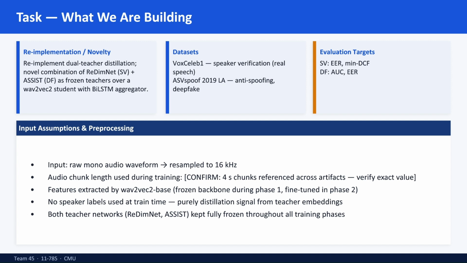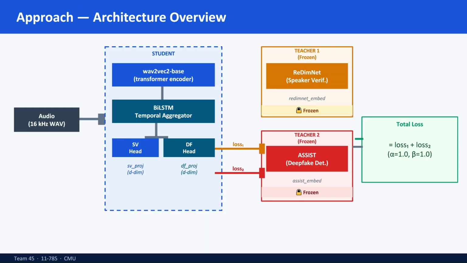Data quality is the foundation of any distillation process. We utilized VoxCeleb1 to provide the diverse and real-world dataset, and we are using the ASVspoof 2019 dataset to provide the synthetic audio necessary for training the deepfake detection head. To ensure consistency, we are using standardized audio at 16 kHz. We are processing them in 4-second chunks to maintain a manageable temporal context.